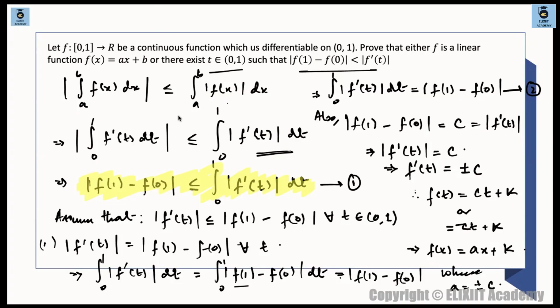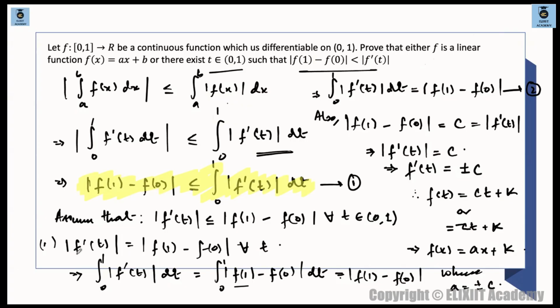So we have just proved the part where f is linear. So the function that comes in the case when the first case occurs will be linear. Now we will come to the second case. The second one is a bit of a proof by contradiction. One possibility was this thing.